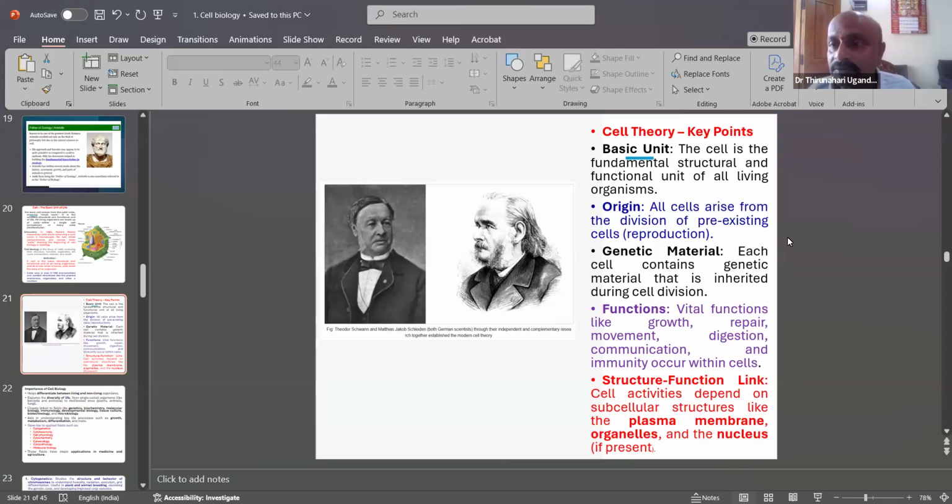The genetic material of human or plant cells is called DNA. DNA gives us life. DNA gives us all metabolic activity and also the inheritance characters to be carried from the parent generation to the daughter generation. Vital functions like growth, repair, movement, digestion, communication, and immunity occur within the cells. The structure and function, the cell activities, depend on the subcellular structures like the plasma membrane, organelles, and the nucleus,